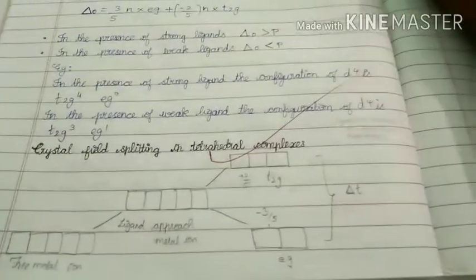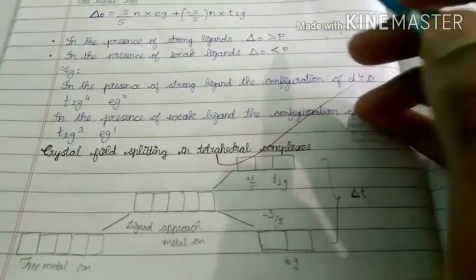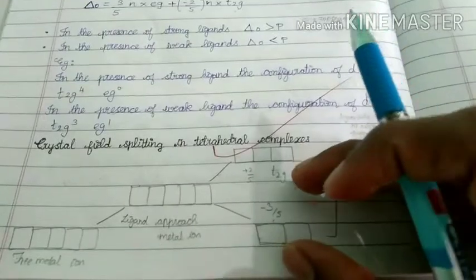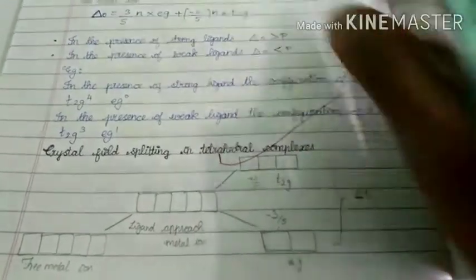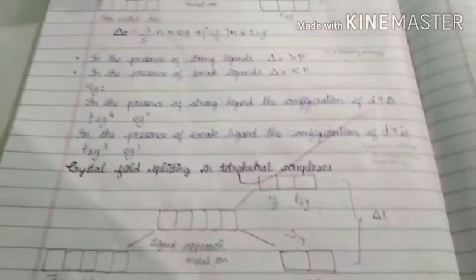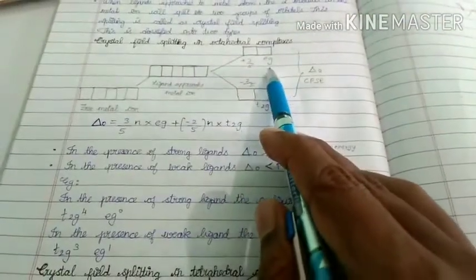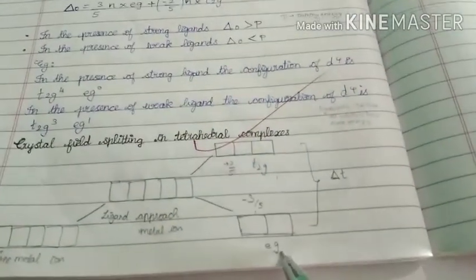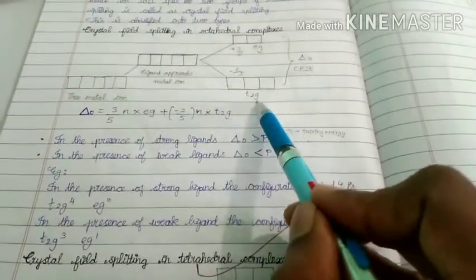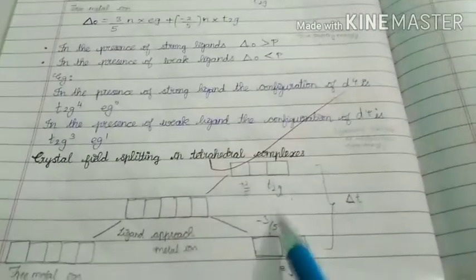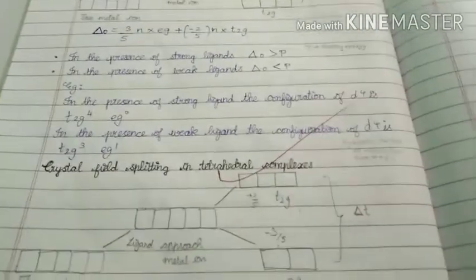But here exactly the opposite phenomenon takes place compared to octahedral complexes. In octahedral complexes, the EG orbitals come on the upper side, but here the EG orbitals come on the lower side. Here the T2G orbitals come on the upper side.